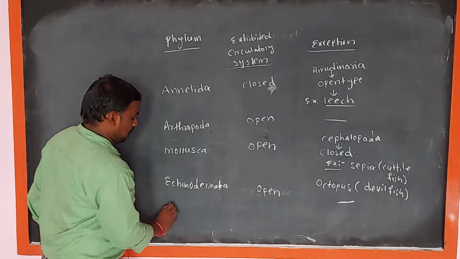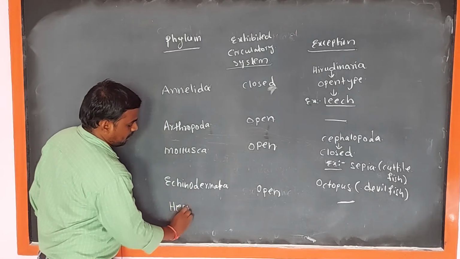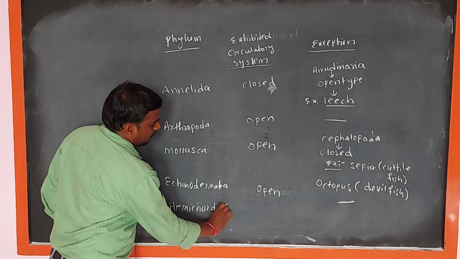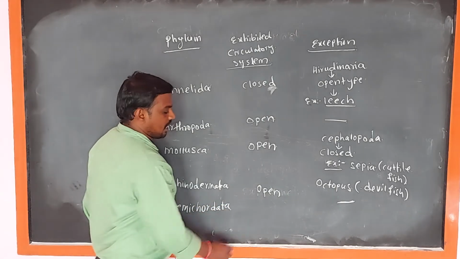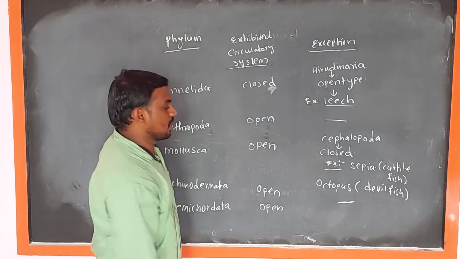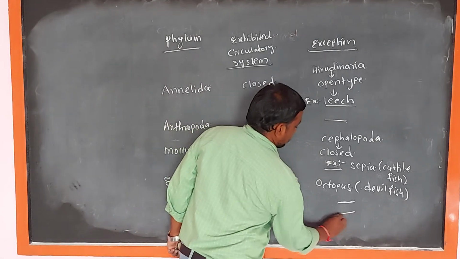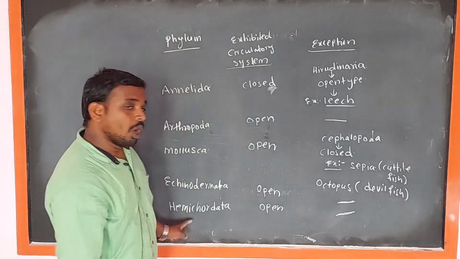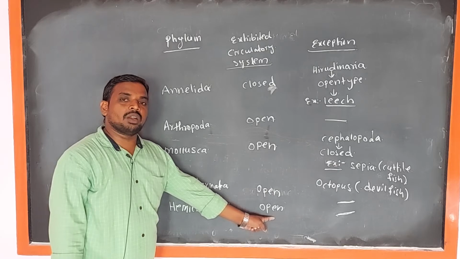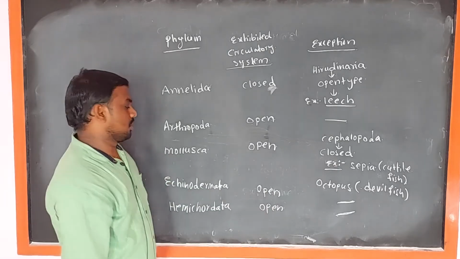Next, Hemichordata. The Hemichordata animals are exhibited in open type of circulatory system and no exceptions. So all Hemichordata animals, they are exhibited in open type of circulatory system.